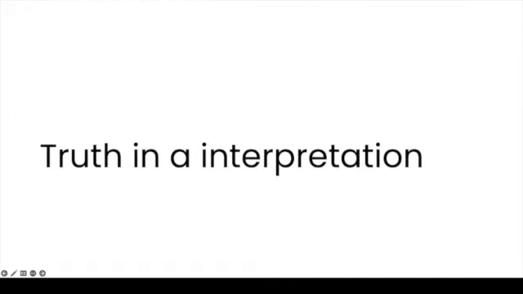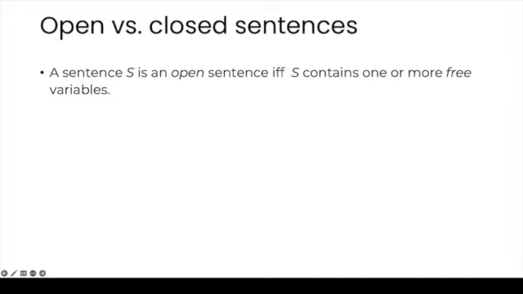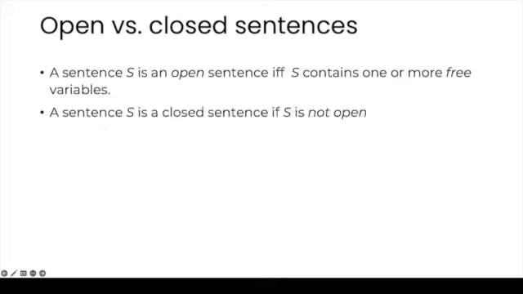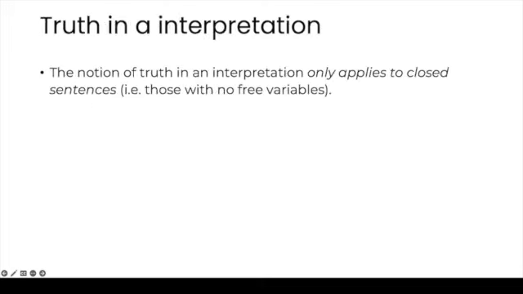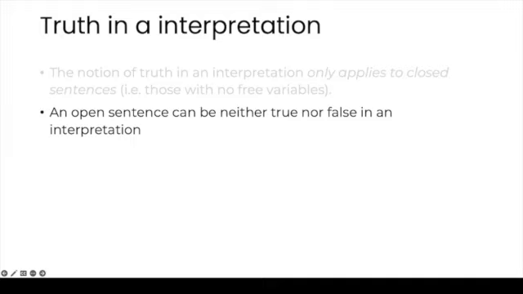Another notion that needs to be modified is truth in an interpretation. And again, we need to talk about open versus closed sentences. Remember that a sentence S is an open sentence if and only if S contains one or more free variables. And a sentence S is a closed sentence if and only if it is not open. Now, remember, and this is very important, the notion of truth in an interpretation only applies to closed sentences. That is, those with no free variables. An open sentence can be neither true nor false in an interpretation, in the way in which we have defined it.